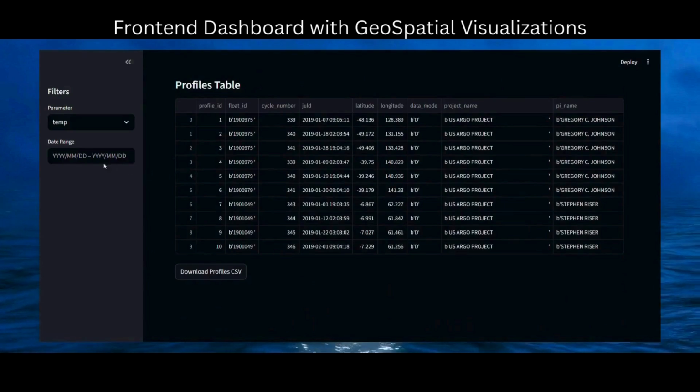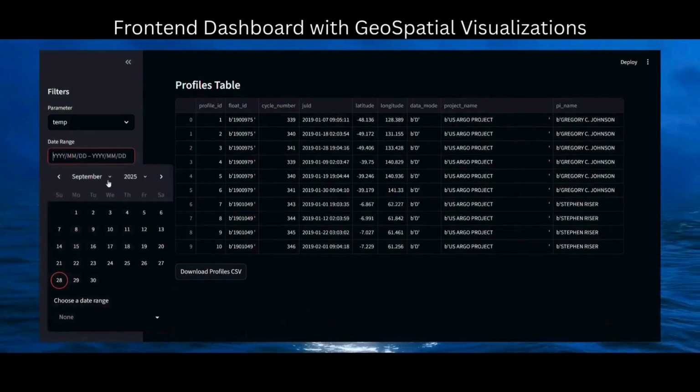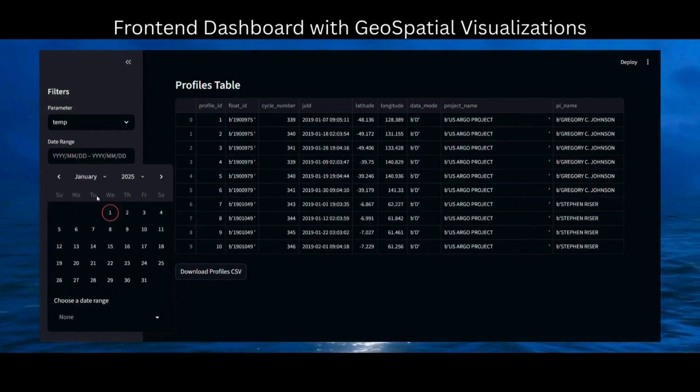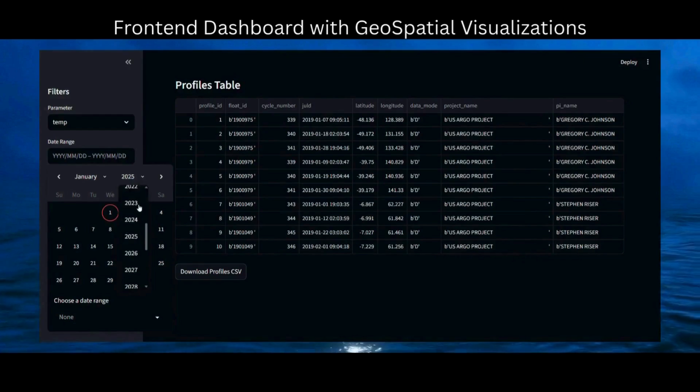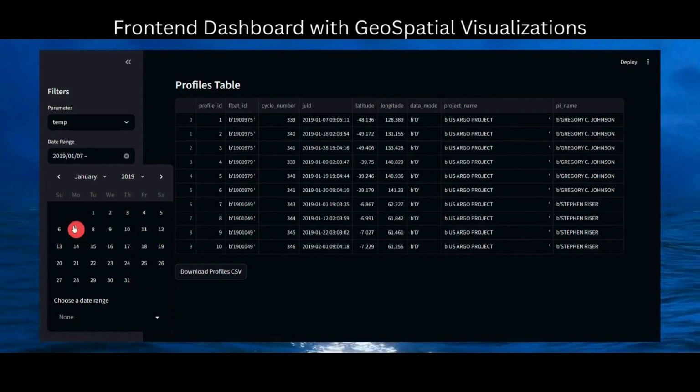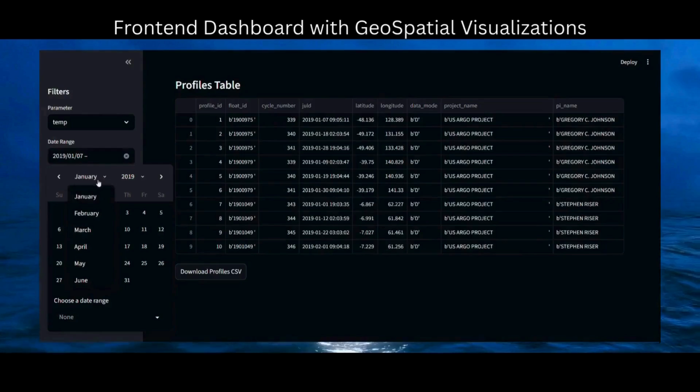Okay, now let's go to the profile tables. In this, we provide the summaries of the overall profile data collected by Argo floats by using the date range. As you can see on the left side, we have the date section for retrieving the tabular summaries from one date to another date.